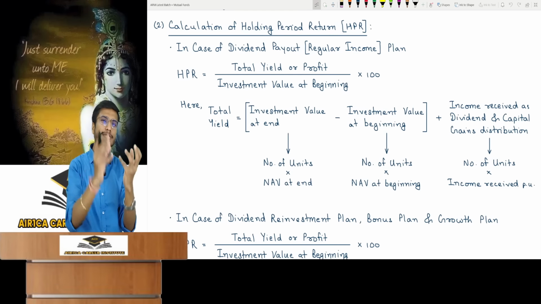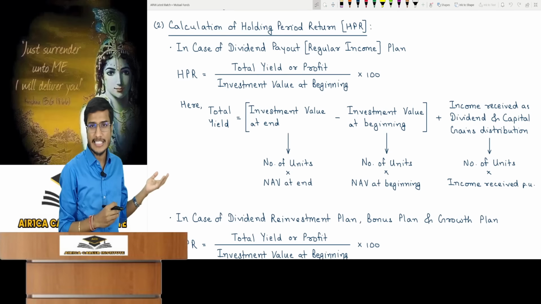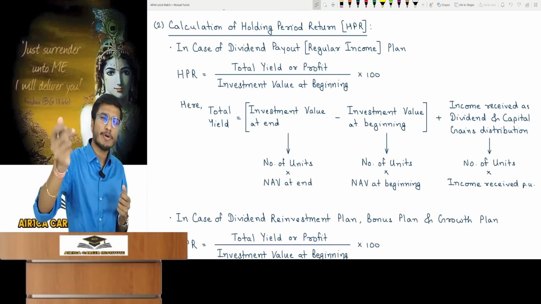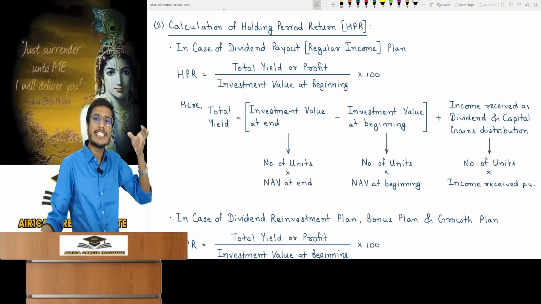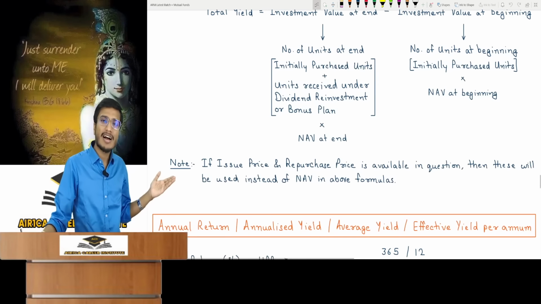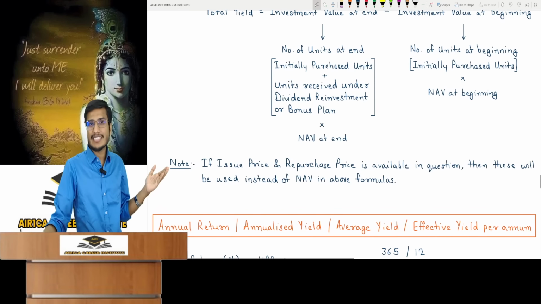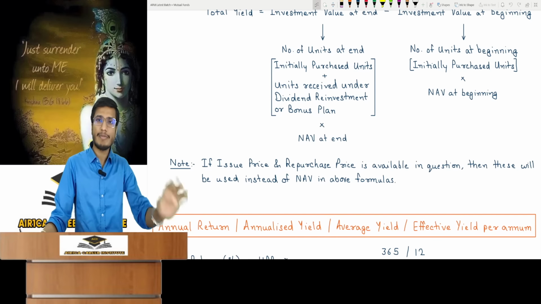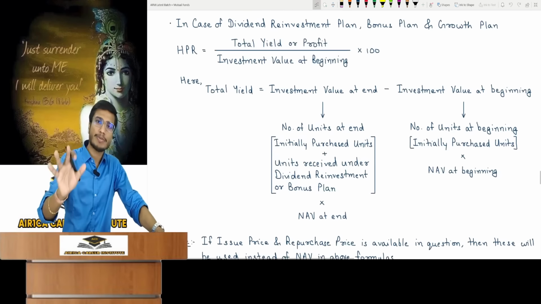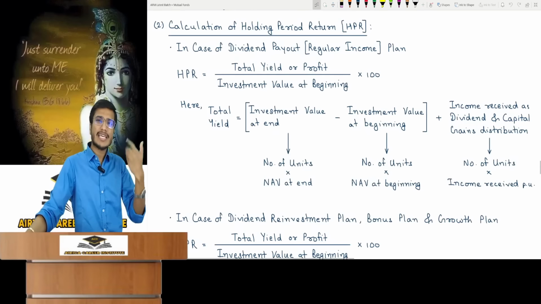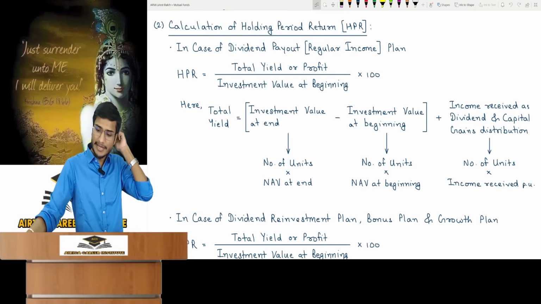I assume if I sell the investment today, I will get money as much as the amount of NAV today. When the investment was originally made, it should definitely have been done at the issue price. Take the end value at the repurchase price. If the question provides issue or repurchase price, then you should use that, just like the NAV. But there is no such question. The question always gives you the NAV. We assume the issue price and repurchase price are the same as the NAV. We assume buying and selling happens at NAV. The question doesn't give it, but it's the NAV.